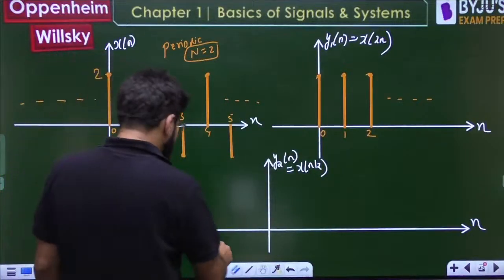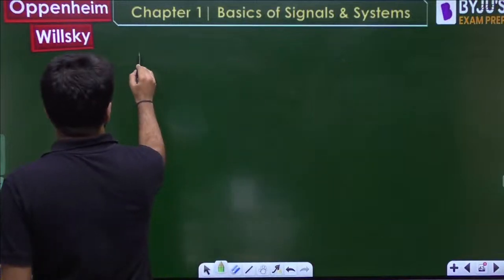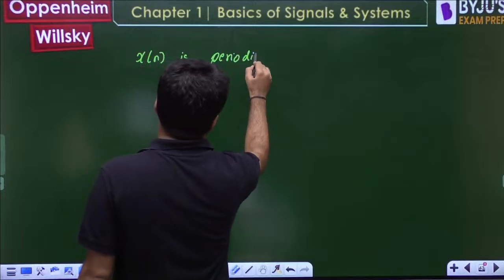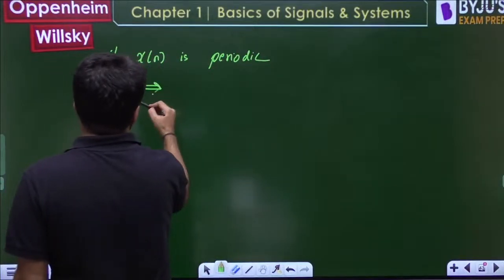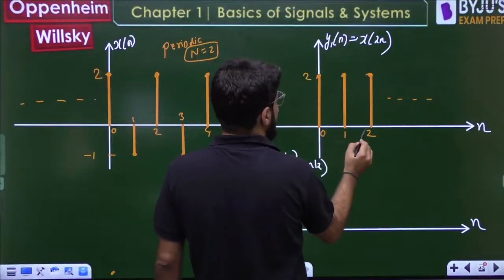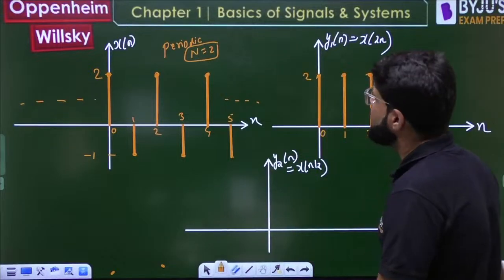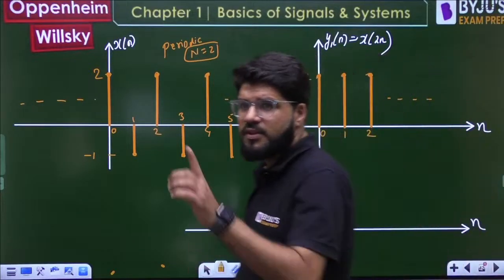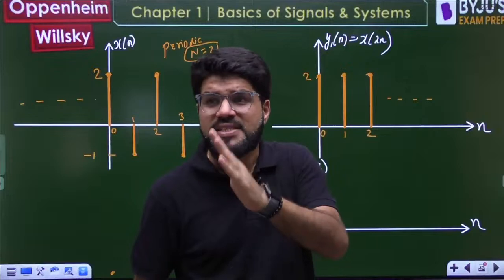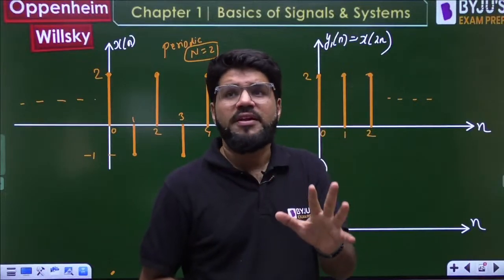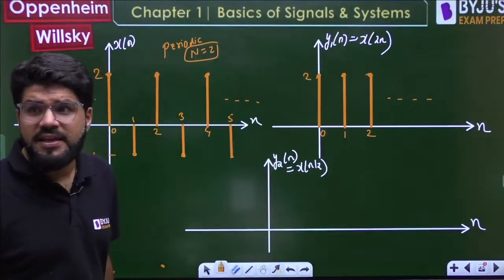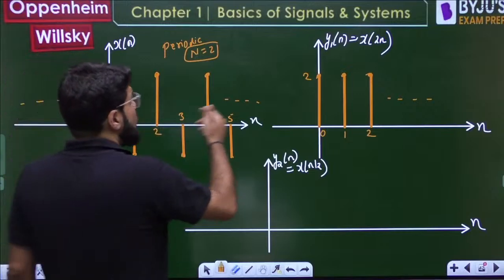I can say that if xn is periodic, very clearly y1n is periodic. It is periodic with the period 1. Integral time means time can only be an integer in discrete time. 0, 1, 2, minus 1, minus 2. 1.5, 1.7 is not a valid time in the discrete domain. That is what integral time is. So clearly this is periodic.